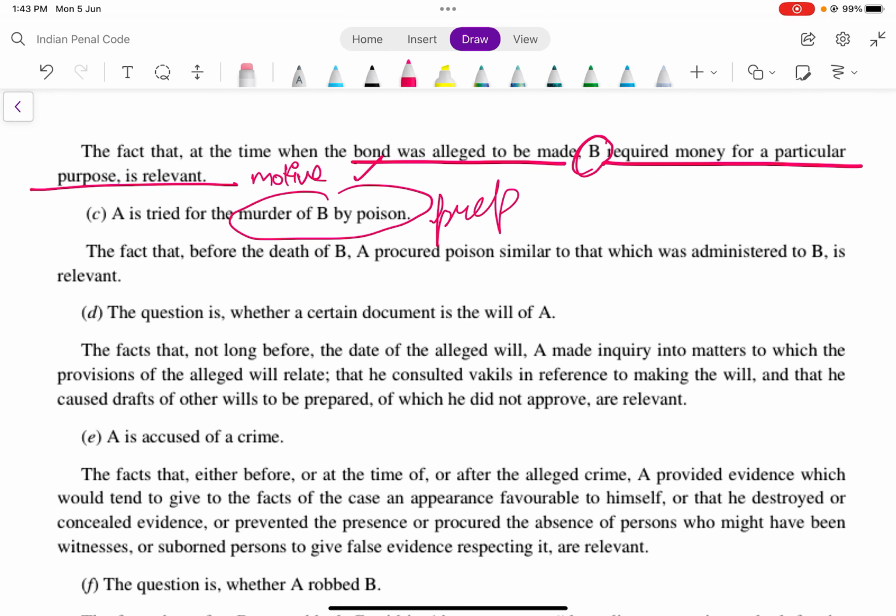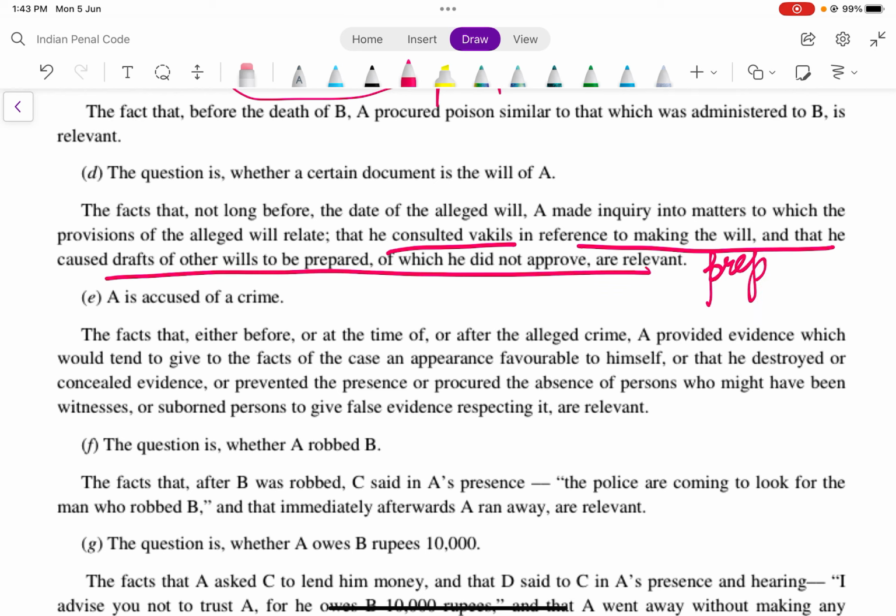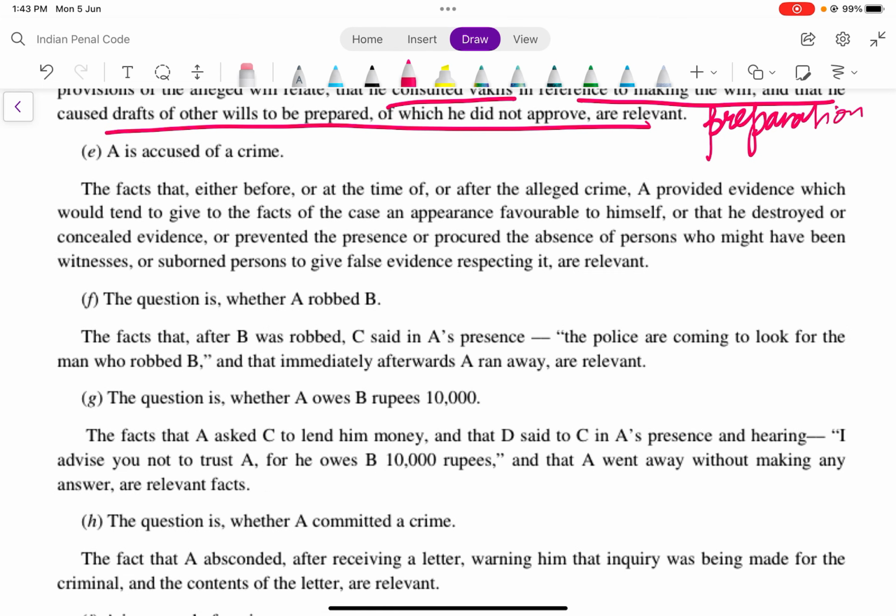Next, the question is whether a certain document is the will of A. The facts that not long before the date of the alleged will, A made an inquiry into the matters to which the provisions of the alleged will relate, that he consulted lawyers in reference to making it, and that he caused drafts to be prepared, are relevant. This is also preparation. Next, A is accused of a crime. The fact that, either before or at the time of or after the alleged crime, A provided evidence which would tend to give the facts of the case an appearance favorable to himself, or that he destroyed or concealed evidence or prevented the presence of witnesses who might have given evidence, is relevant. This also comes under motive. Okay, it can come under preparation also.